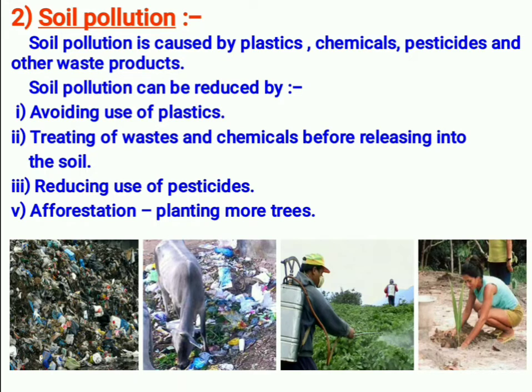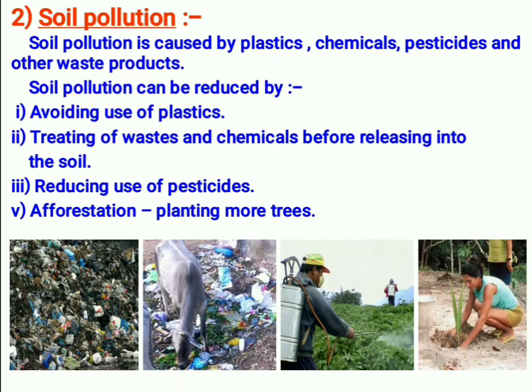Understood? Of course, pesticides help in killing the pest. But what will happen? It will poison the food, the crop. So when we eat the crop, it will be harmful. That is what we are telling, that using pesticides is very dangerous, not only for the insects but also for us who are taking the food. And also it is very harmful for the soil.